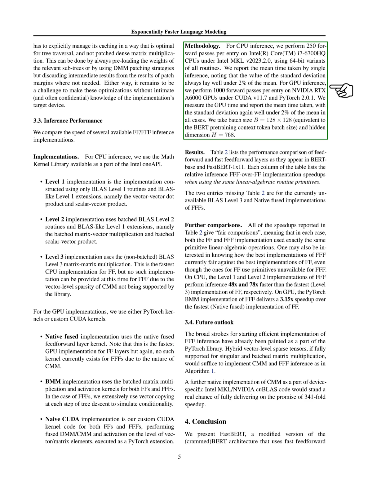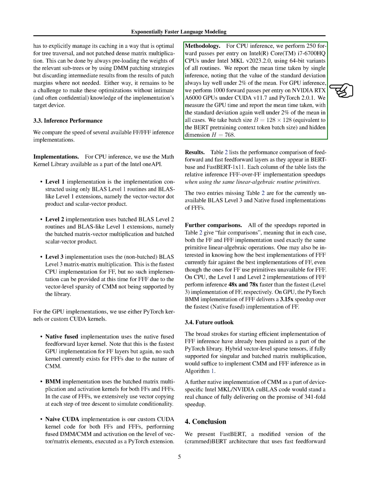For CPU inference, we performed 250 forward passes per entry on Intel Core i7-6700HQ CPUs under Intel MKL version 2023.2.0, using 64-bit variants of all routines. We reported the average time taken by single inference, noting that the standard deviation was always less than 2% of the mean.